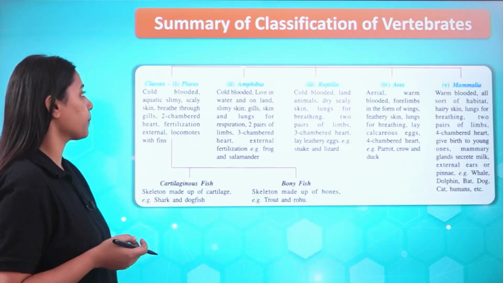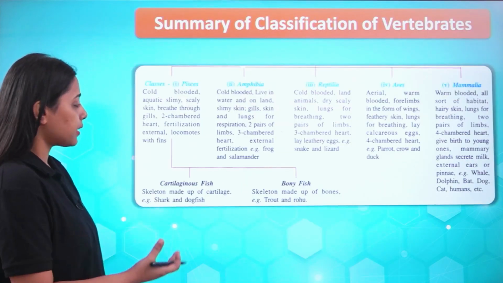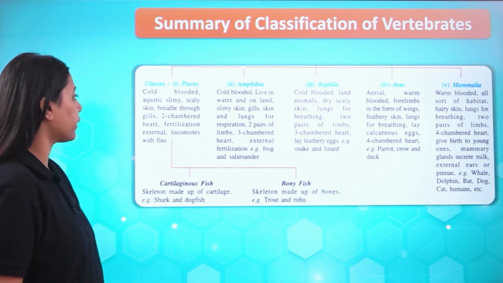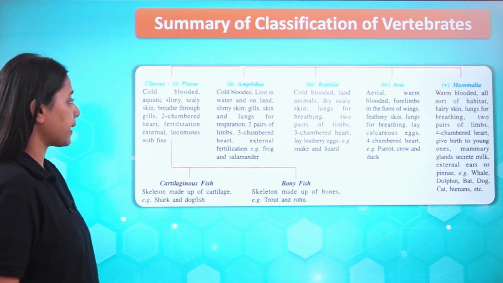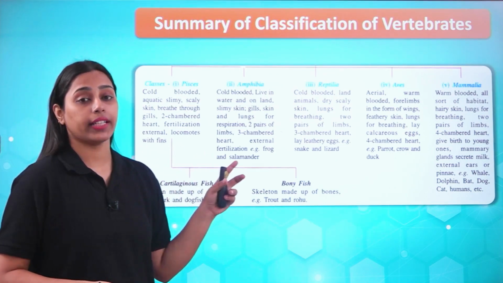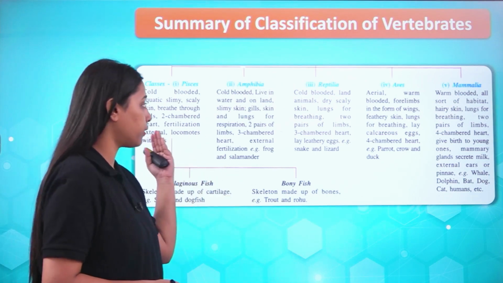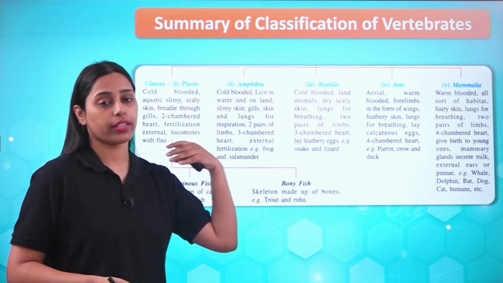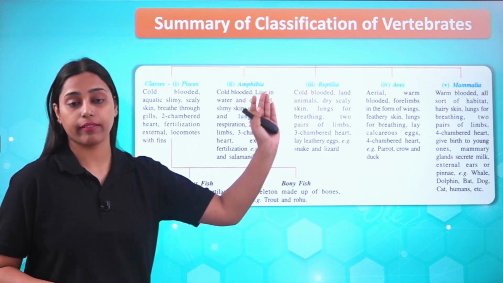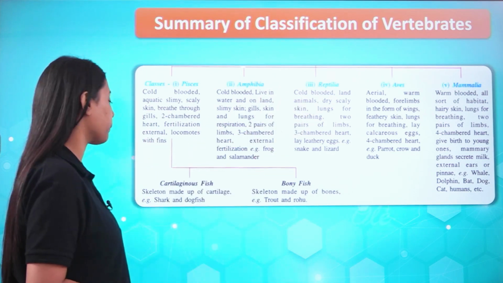This is the example. So this is the flow chart for all the classes belonging to phylum Chordata: classes Pisces, Amphibia, Reptilia, Aves and Mammalia. And do not forget the order. They are always seen in this manner only, okay, because they show the advancement of body organization in them.